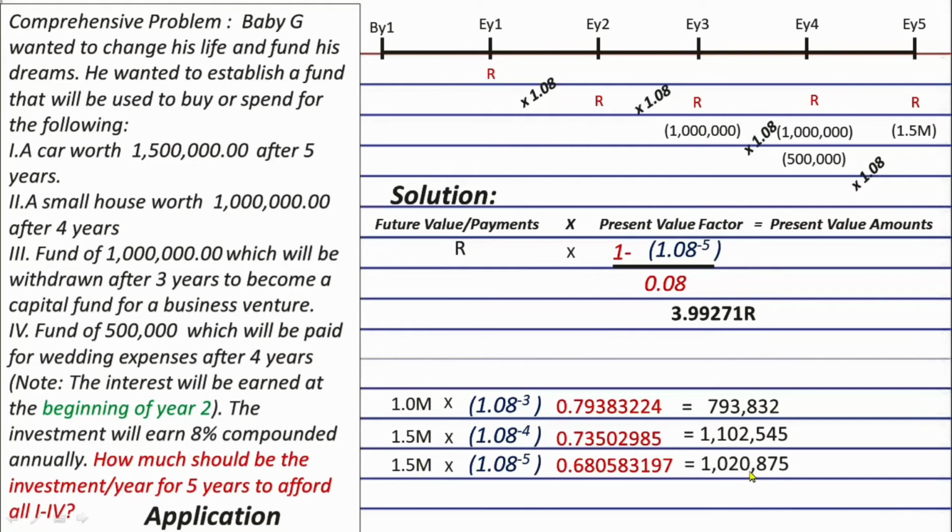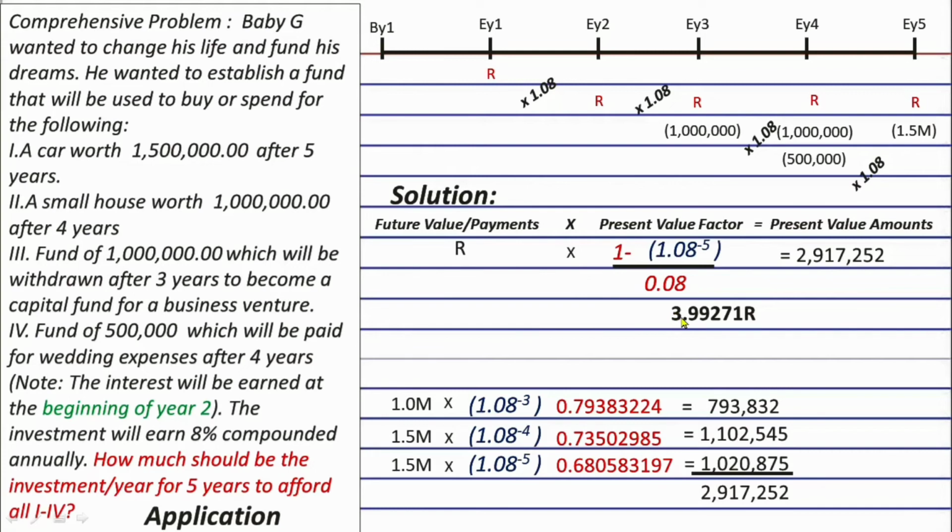And we need to add them all up. And we will get 2,917,252. And that's what we are going to use, or that's what we are going to put here. Okay? So because of that, there is only one unknown left. So these are here. And now we can solve.